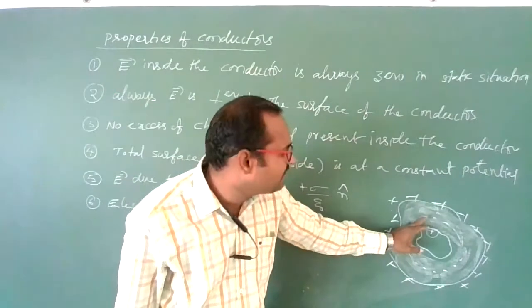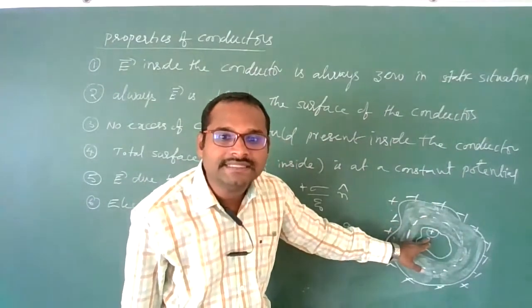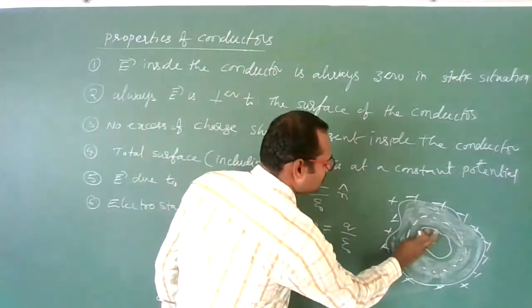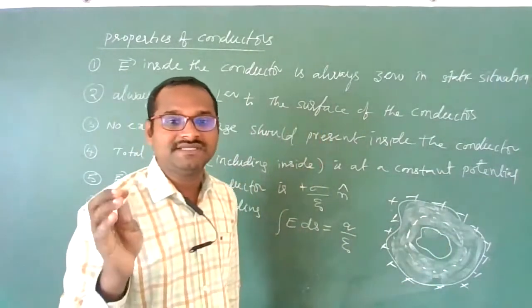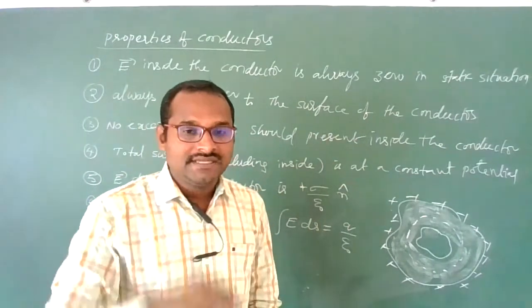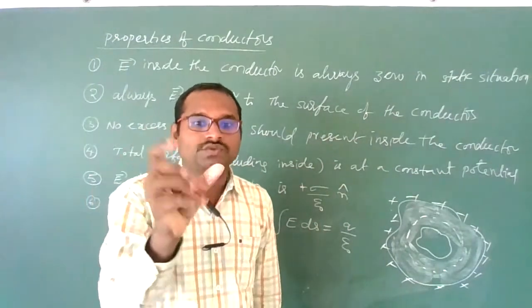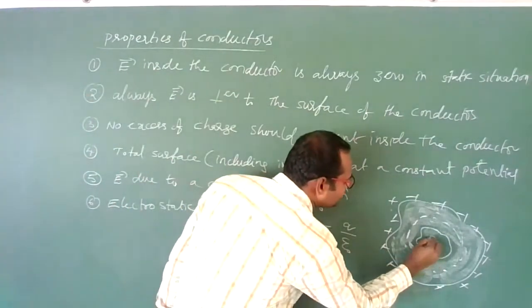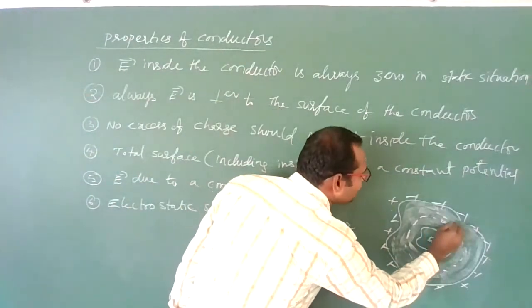If the electric field is zero, the charge in the interior should be zero. So if a cavity is present in a conductor, no charge will be present inside that cavity, and the electric field is zero here also.